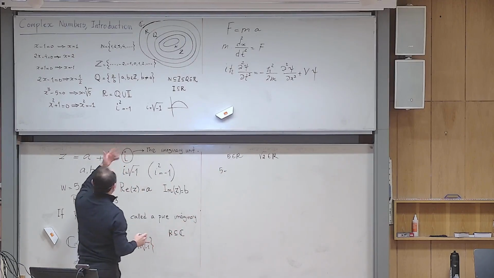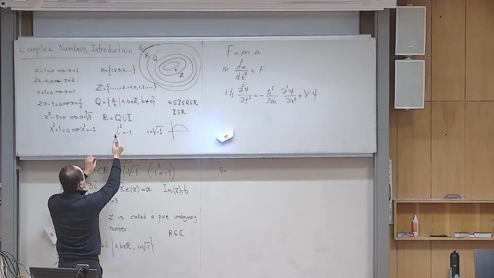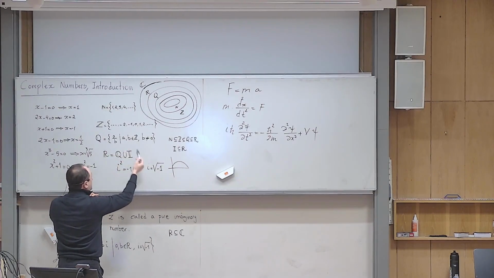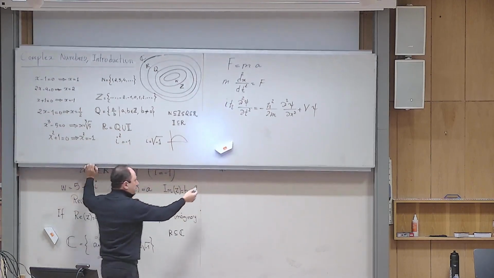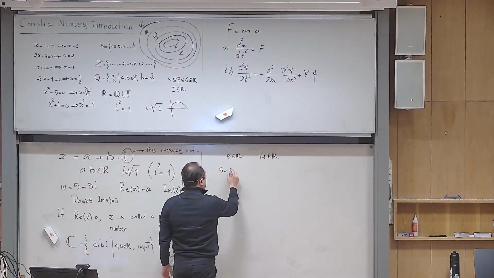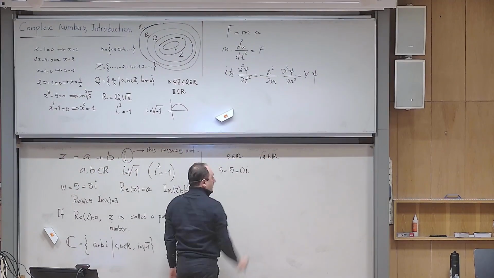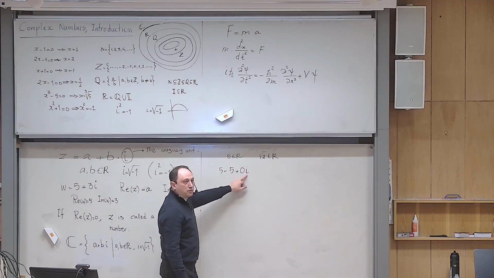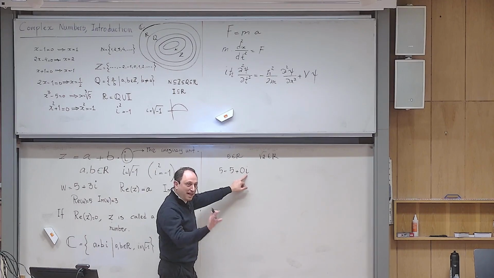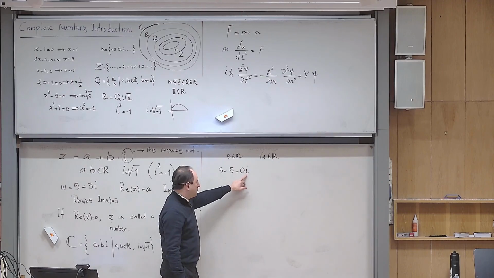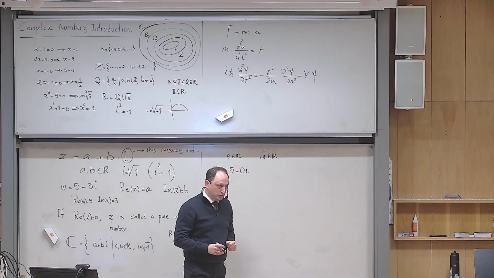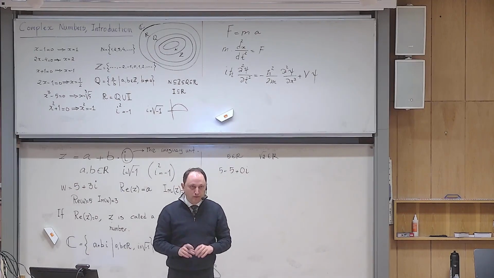So 5, exactly as I told you. You told me that 5 is also a quotient, a rational number, because 5 can be viewed as 5 over 1. So here 5 can be viewed as 5 plus 0i. Okay? And by the way, what is 0 times i? Why? Because my rule was to keep the algebra as before. So that was the rule of algebra in the set of real numbers. Every number multiplied by 0 is 0. I want to keep the algebra as before.